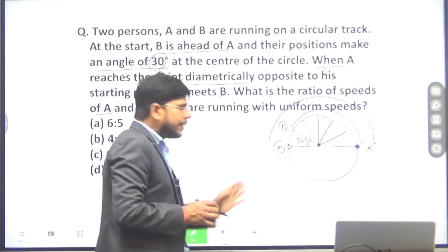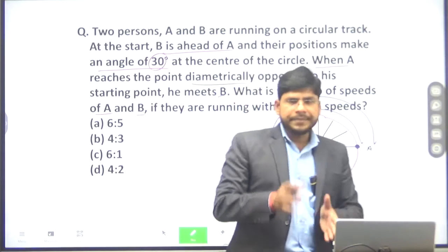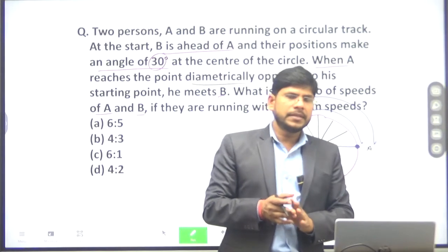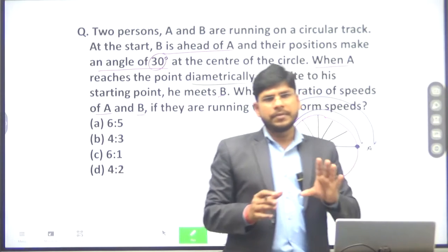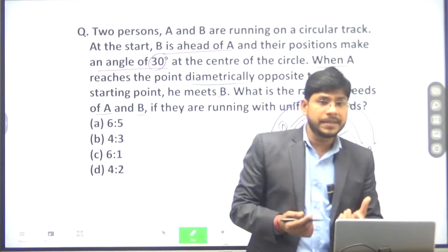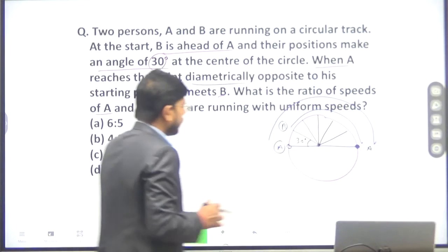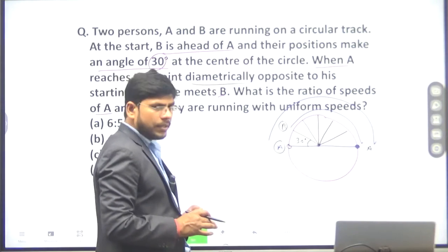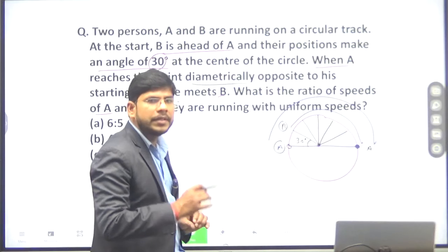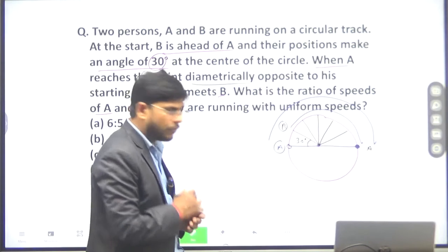You know, in the same time interval, if time is equal, then the ratio of speed is equal to the ratio of distance. You know that.